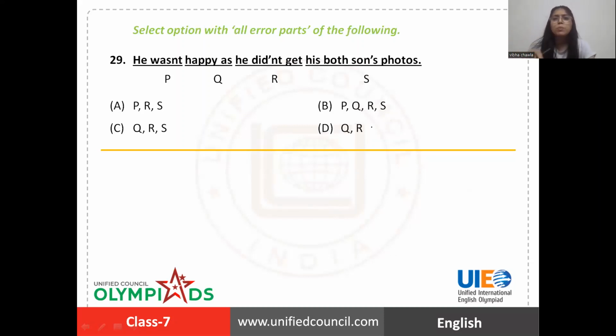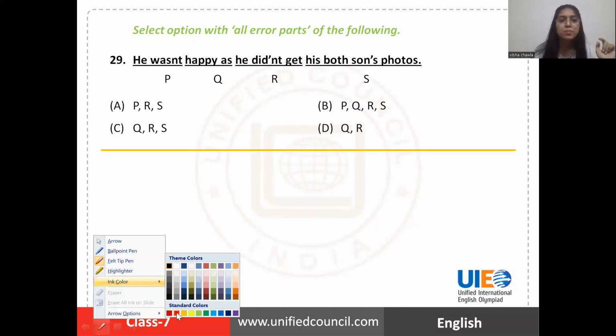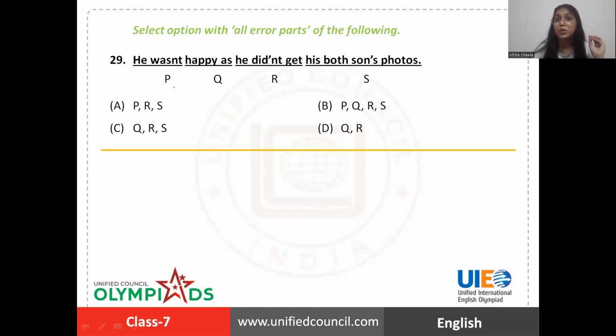In this question, you have to pick all those parts which have an error in them. He wasn't happy as he didn't get his both sons' photos. You need to pick all those parts having an error in them. Now let's see. He wasn't. Error of contraction. Contraction is not given correctly here. Wasn't is written like this. There should be an apostrophe between N and T. So definitely P part has an error.